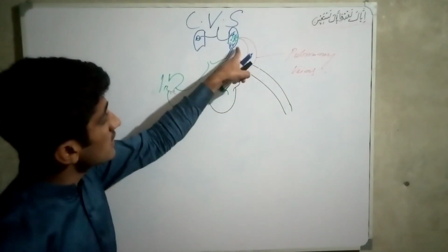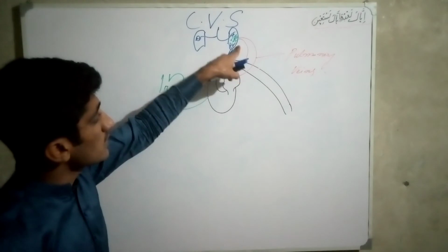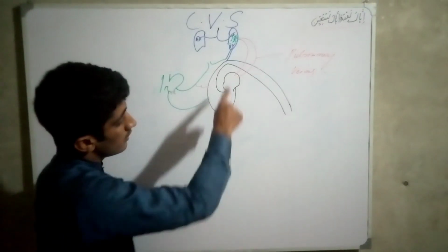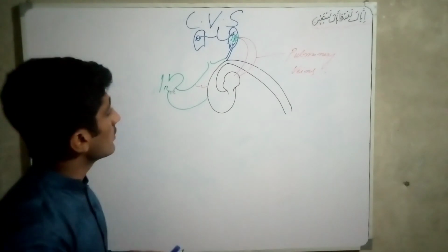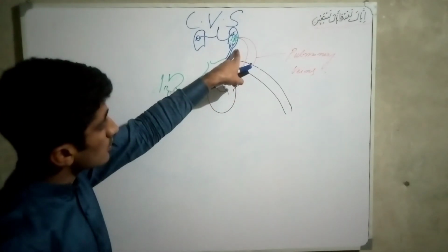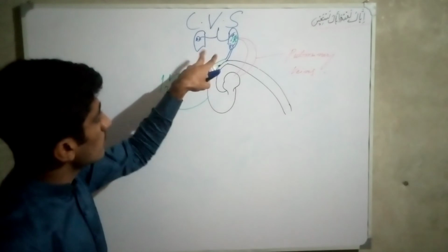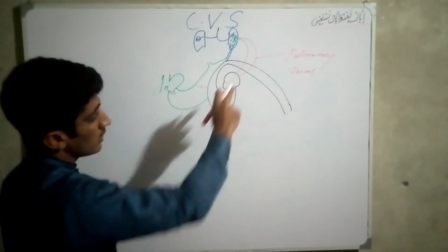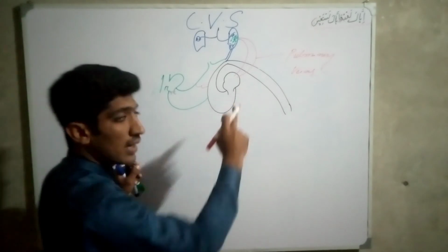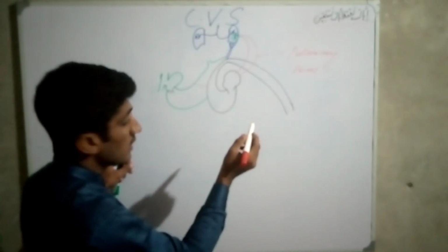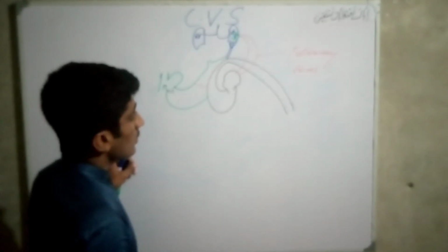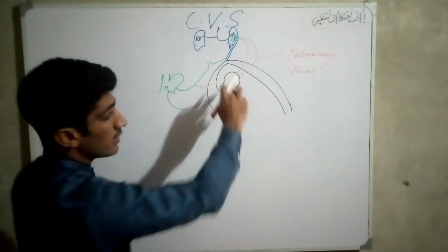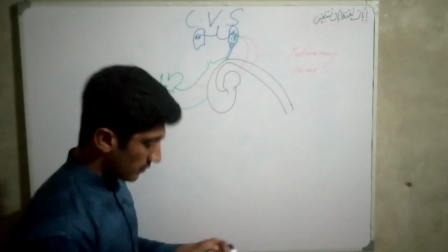From each lung, two pulmonary veins are generated and come to the left atrium. From both lungs, four pulmonary veins come to the left side of the heart, the left atrium, so there are four openings in the left atrium.